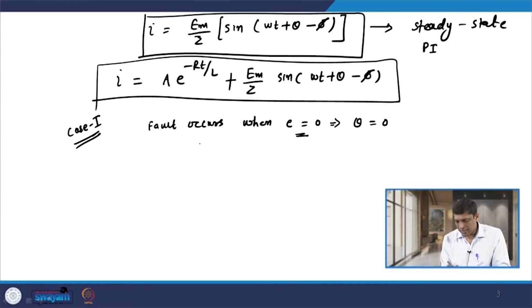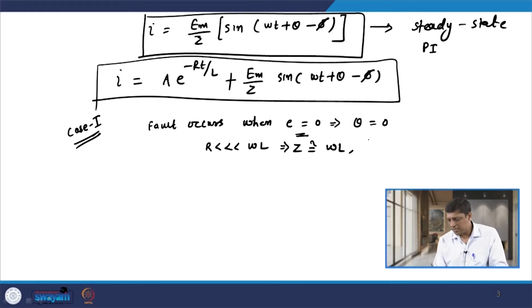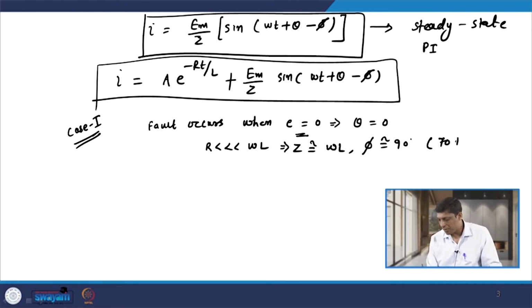Further, we know that the transmission circuit or line is highly inductive in nature, so the value of R is very less than omega L, the reactance part. So we can say that Z is almost equal to omega L, and hence phi is almost equal to 90 degrees. Practically it should be between 70 to 80 degrees.